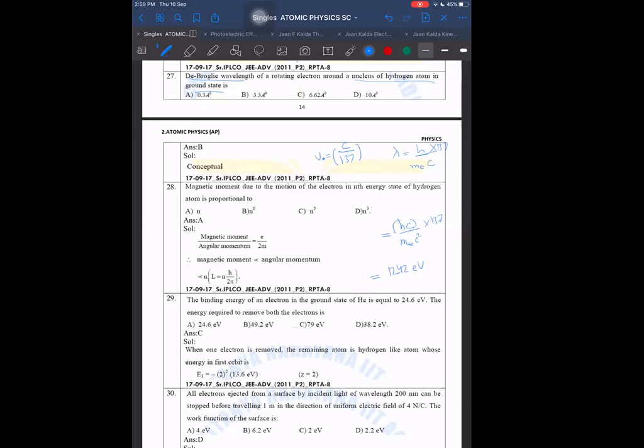mc² I can also convert into electron volts. What is mc²? That will be 931... I remember 0.4 volt. 931. 0.5 mega electron volt. No, sir, 0.51. This is 931.